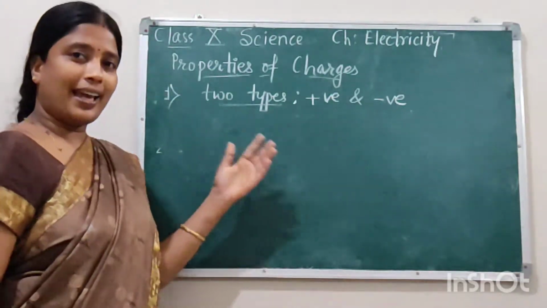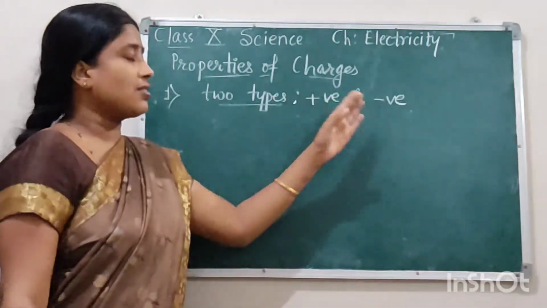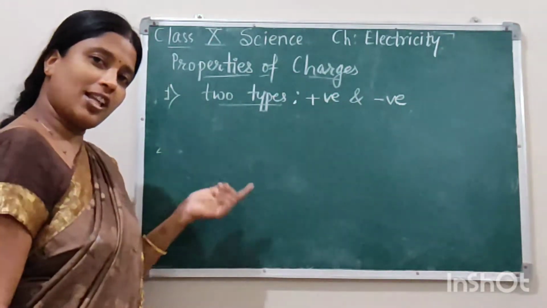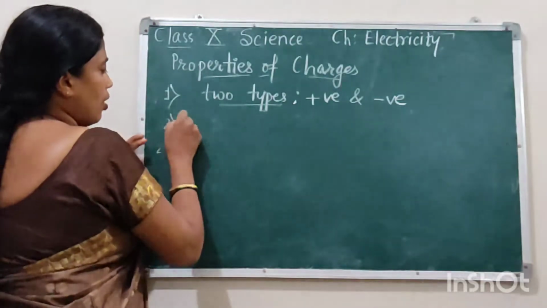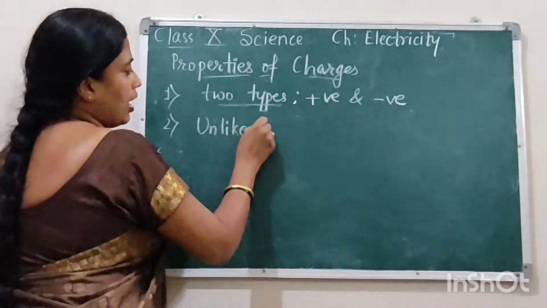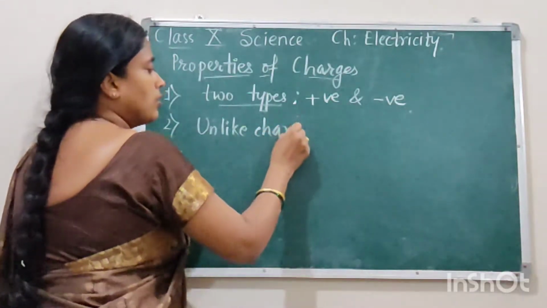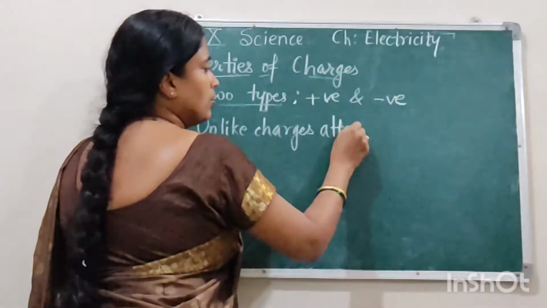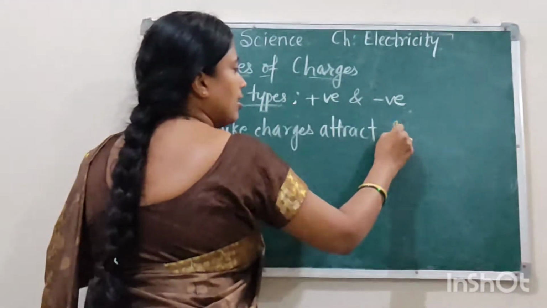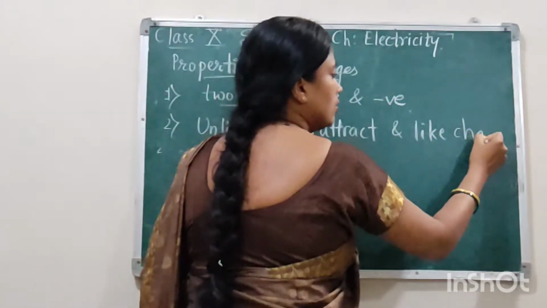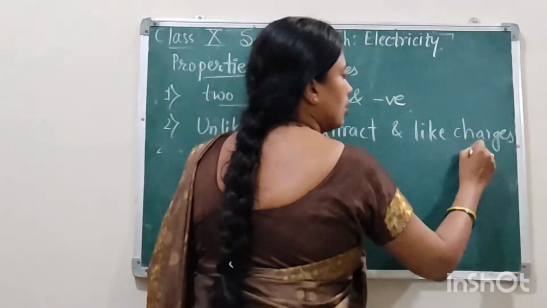Now unlike charges, means different charges, attract each other, and like charges repel each other. So the second property is: unlike charges attract and like charges repel.